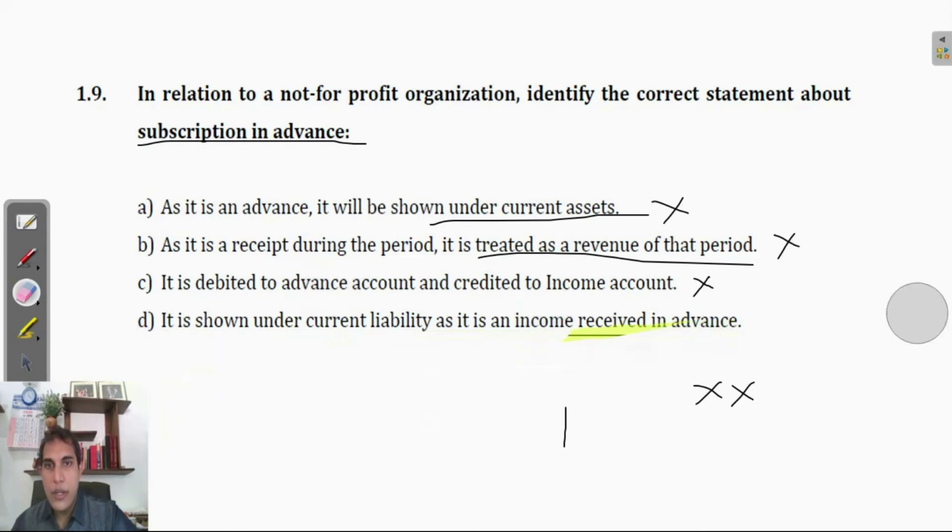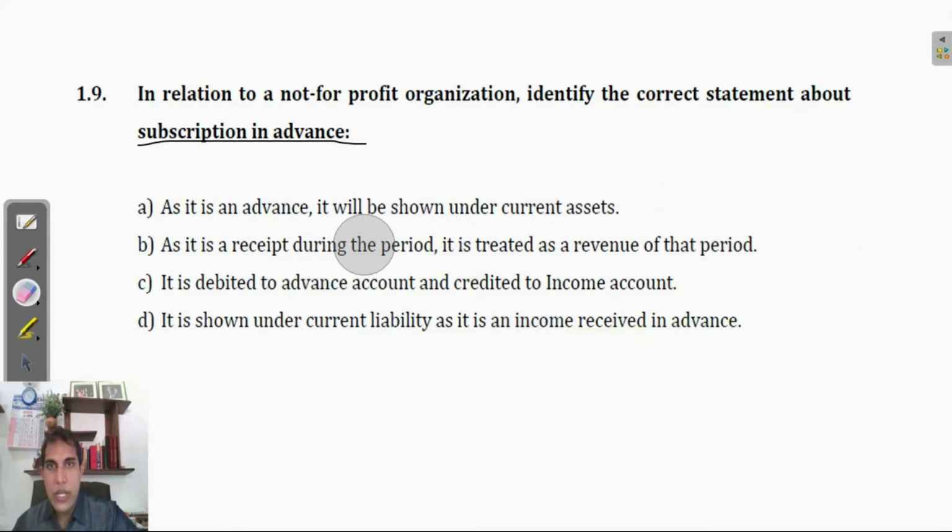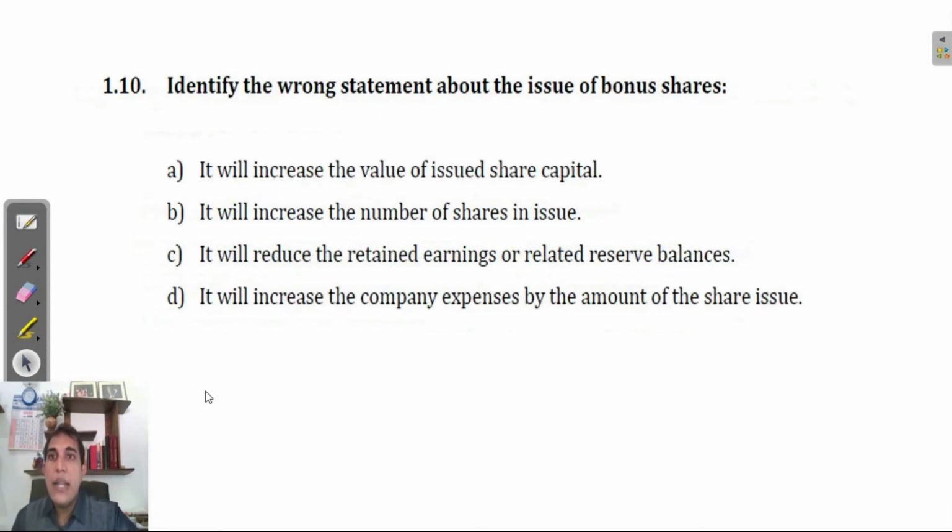Okay, moving on. Question number 10. Identify the wrong statement about the issue of bonus share. In this case, you are asked for the wrong, incorrect statement about bonus share.